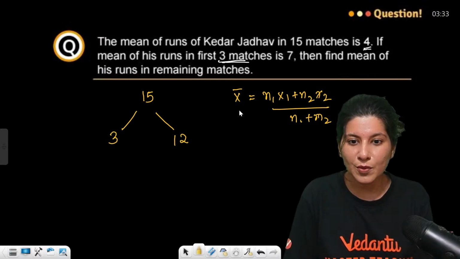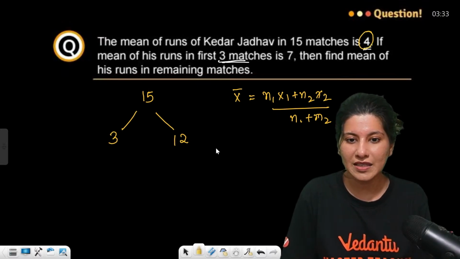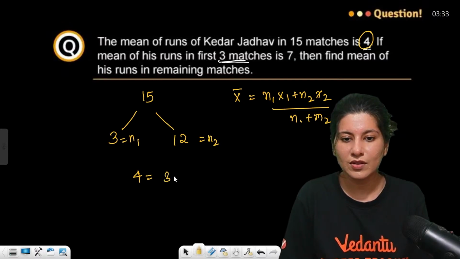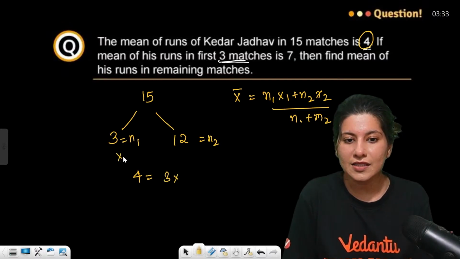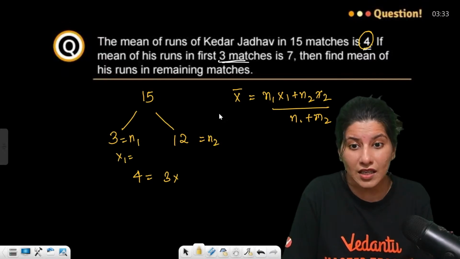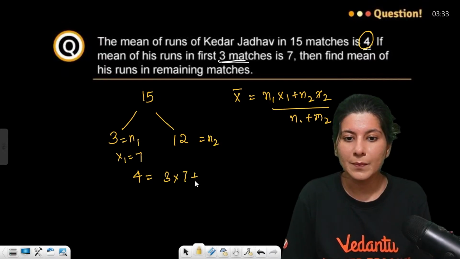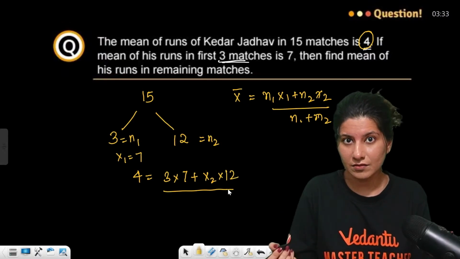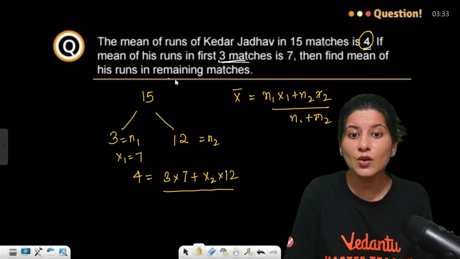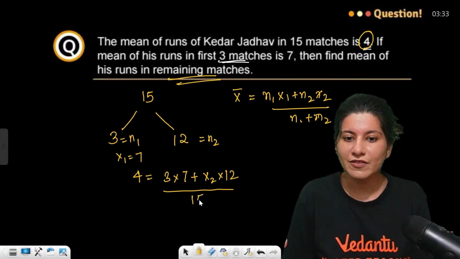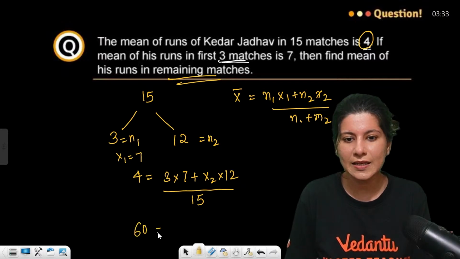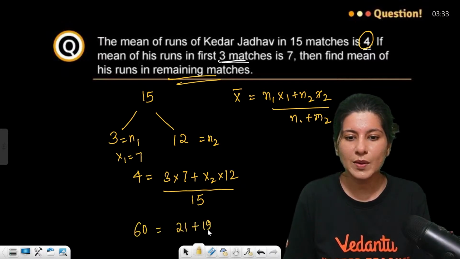So the final mean is 4, so 4 will be equal to... n1 is 3 and n2 is 12. So 3 into x1, the mean of 3 matches, which is 7, plus 12 into x2, the mean of the remaining 12 matches, which is what they are looking for, upon 15, because n1 plus n2, 3 plus 12, is 15. 15 fours are 60, equal to 21 plus 12 x2.